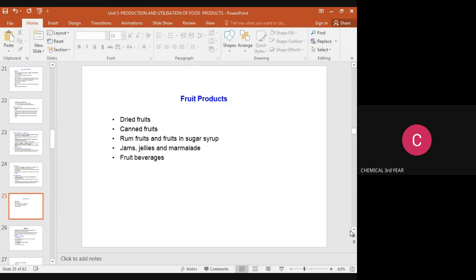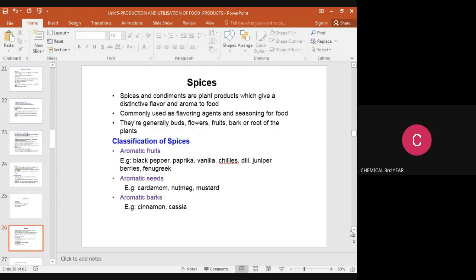These are the fruit products: dry fruits, canned fruits, rum fruits, and fruits in sugar syrup, jams, jellies, marmalade, and fruit beverages. These are some of the types of fruit products.